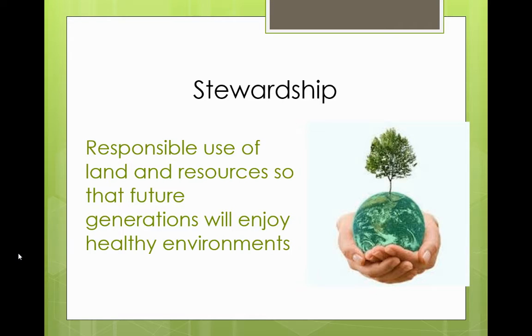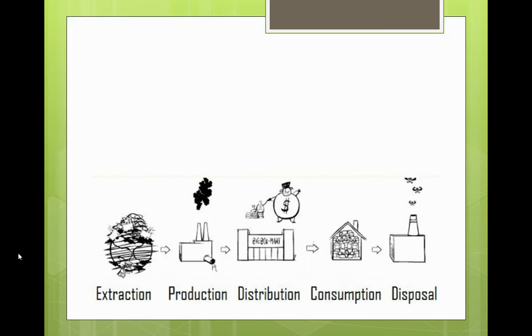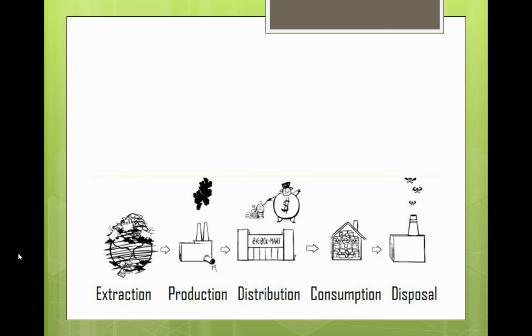So this means responsible use of land and resources so that future people will enjoy healthy environments to live in. Okay, so for this lesson, you are watching a video, and this video is called The Story of Stuff. The Story of Stuff is a video that breaks down something called the materials economy. So it shows you all the different steps involved in the processing of goods.